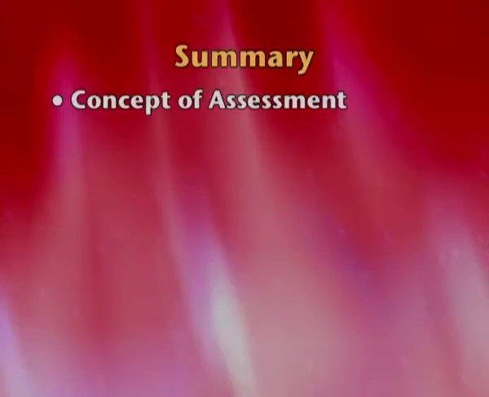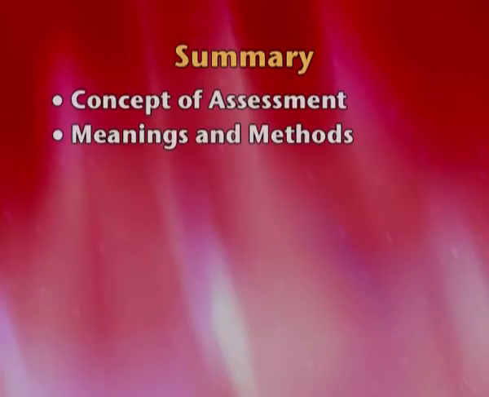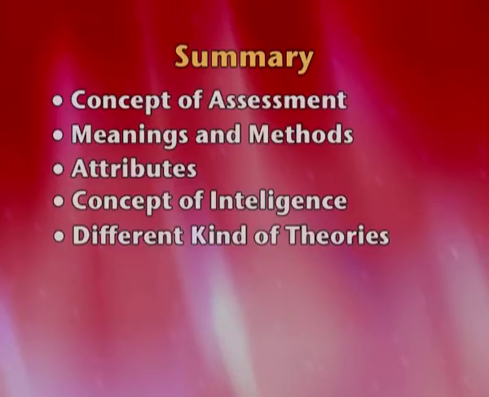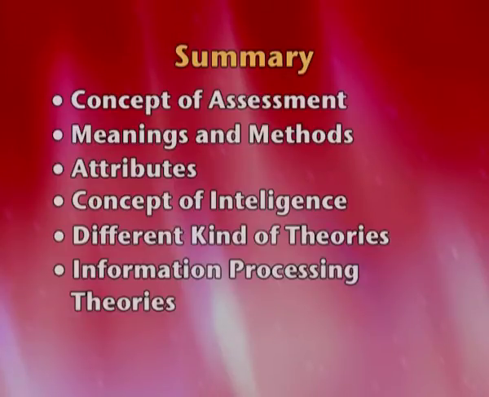So to summarize, today we discussed the concept of assessment, the meaning and its various methods, 5 methods we did. We also talked about what the attributes are and how to measure different attributes, what the different kinds of attributes are, again 5 in number. Then we talked about the major concept of intelligence, 5 definitions of intelligence. We moved on to the last topic, which is the different kinds of theories, and we did information processing theory, where we had Sternberg's triarchic model, and we moved on to the PASS model, and under that we had the CAS system. Thank you.